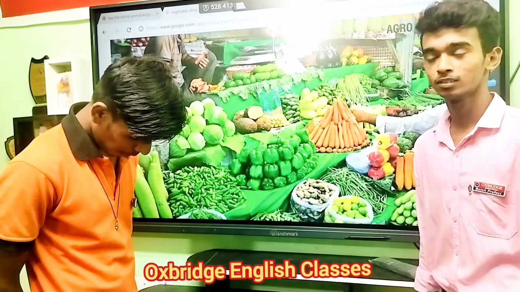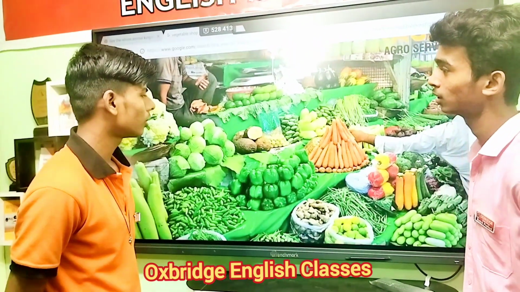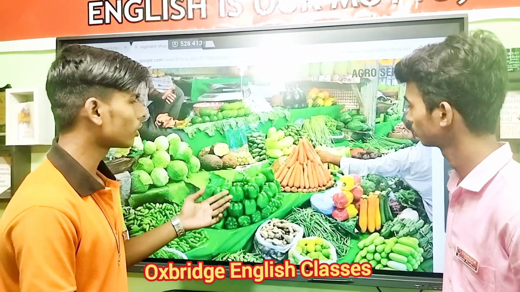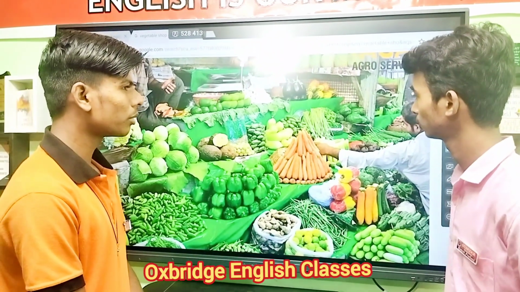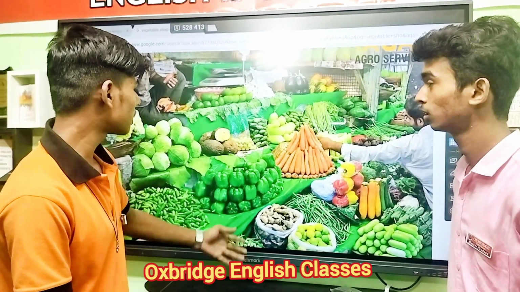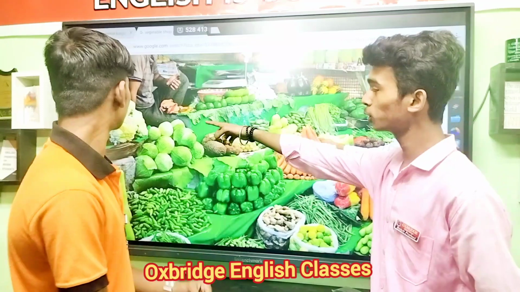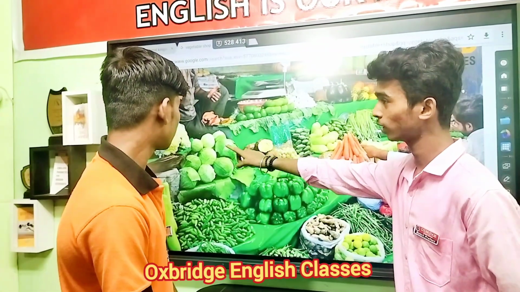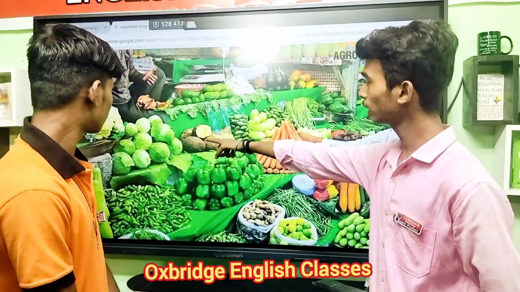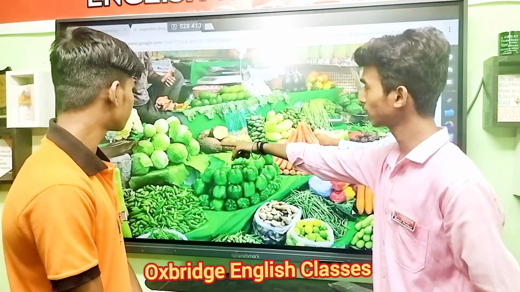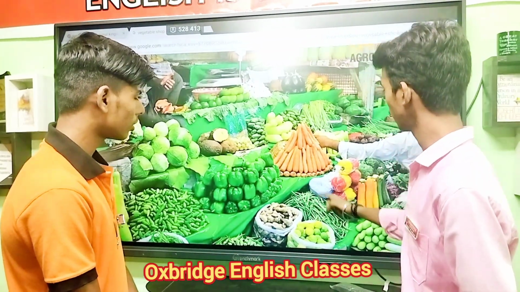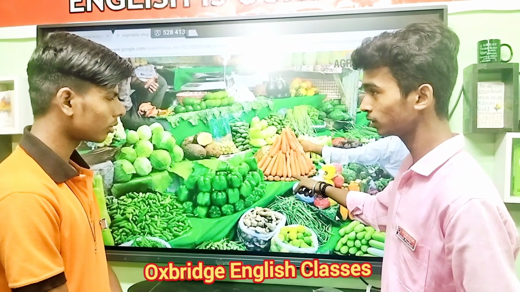450 rupees. Oh my God! How did you calculate 450? How did you calculate the price? See, 40 rupees capsicum, 50 rupees cauliflower, 60 rupees cauliflower, and 100 rupees. And you told that 2 kg of cabbage, 30, 30, 60, 160 rupees. And 1 kg of carrot, 40 rupees.